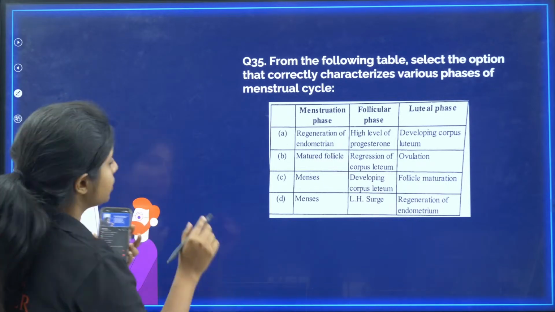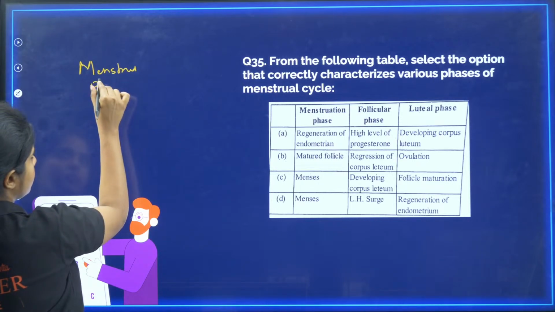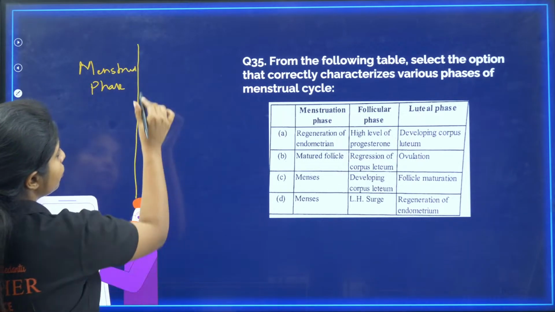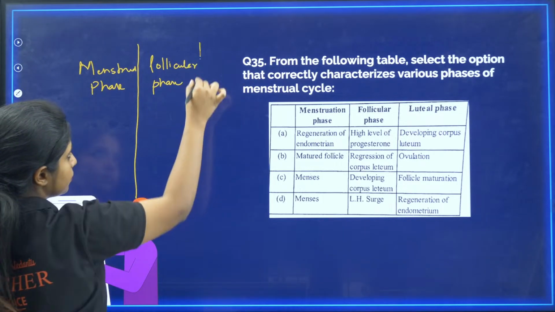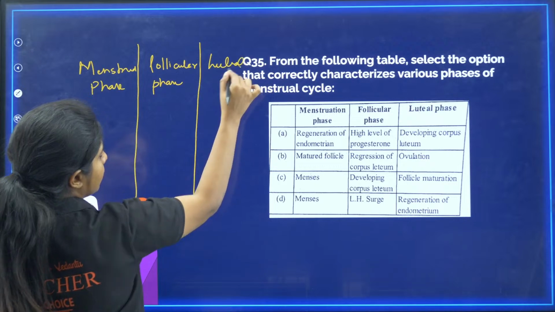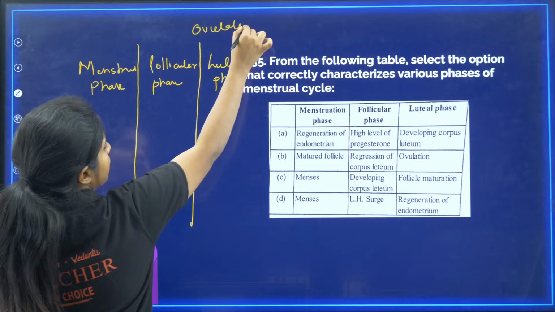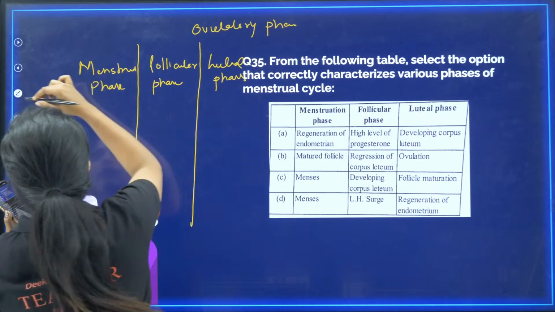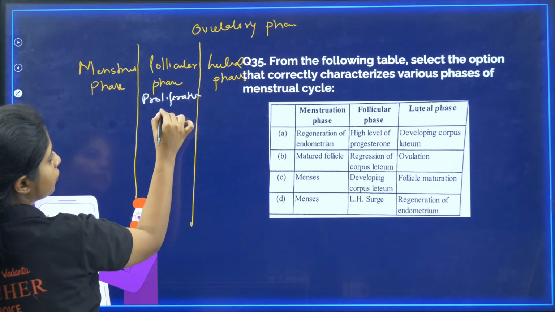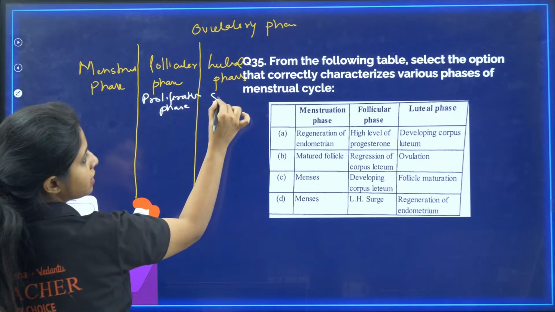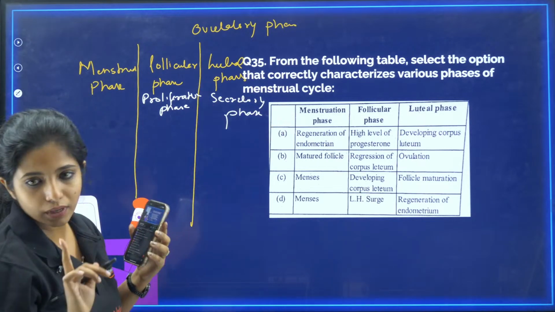So listen, we have several phases. First phase is M phase, that is menstrual phase. Listen to me carefully if you do not want to attempt mistakes on the day of the exam. Then is follicular phase. Then is luteal phase. Over here you have ovulatory phase. This peak portion that you see, it is ovulatory phase. Now, follicular phase is also known as proliferative phase. And luteal phase is also known as secretory phase. Now, listen to me carefully.